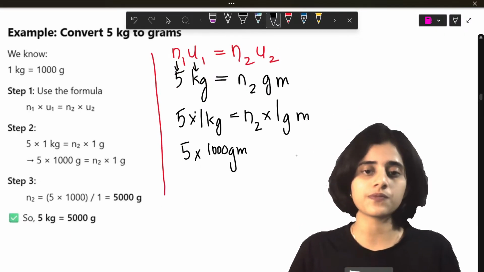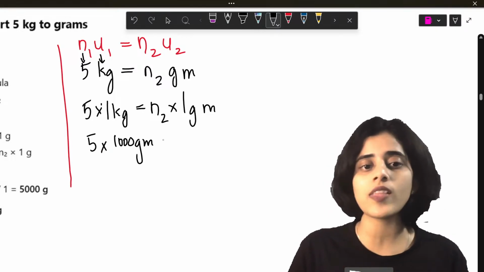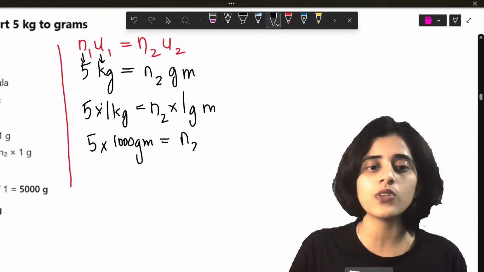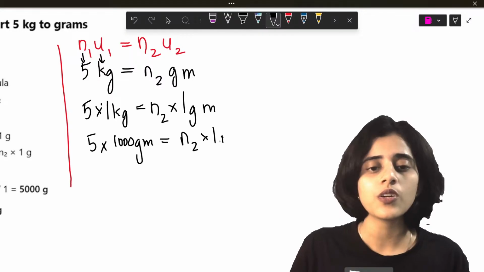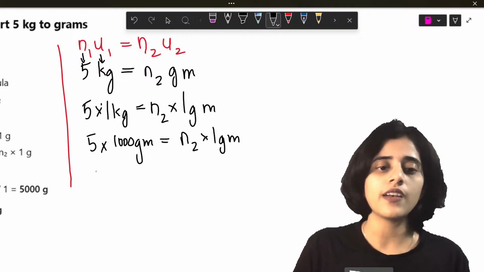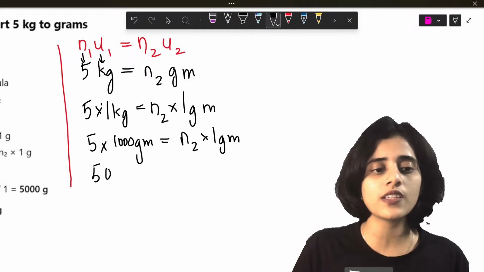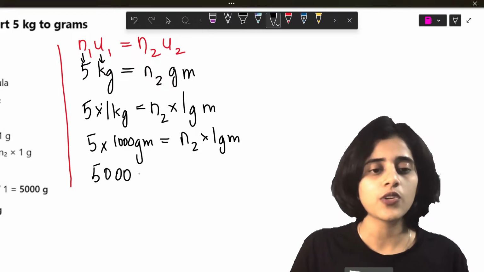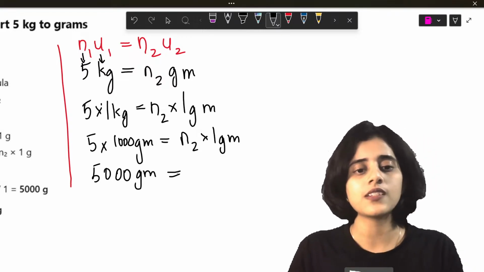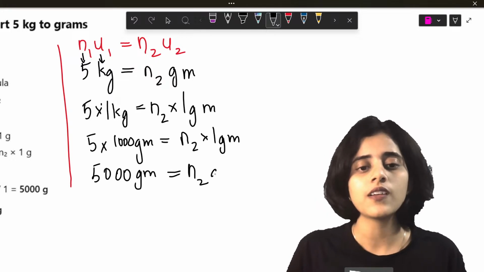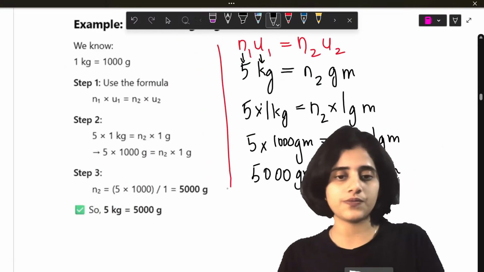1000 grams. Okay. 1 kg is 1000 grams, which is equal to N2 into 1 gram. Now 5 into 1000 is 5000 grams is equal to N2 grams.